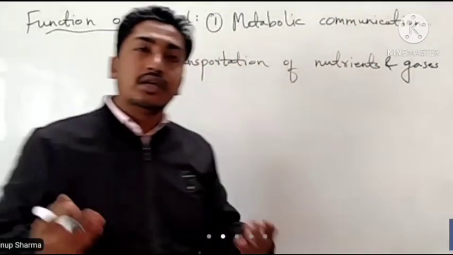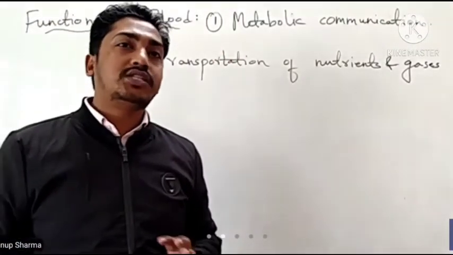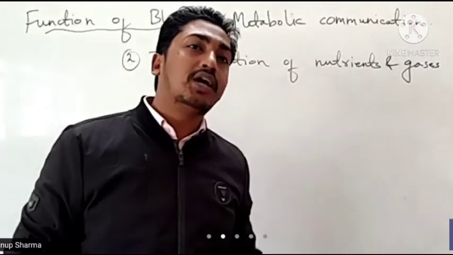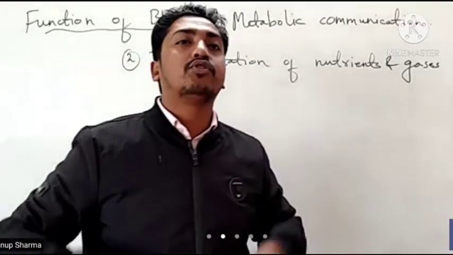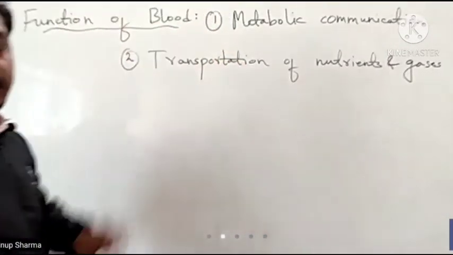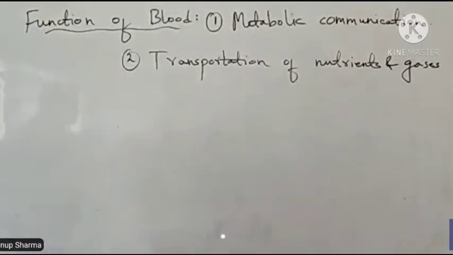Gases means the oxygen that we take is transported through the blood only, and the carbon dioxide that we release is transported through blood only. So the second one is transportation of nutrients and different gases.